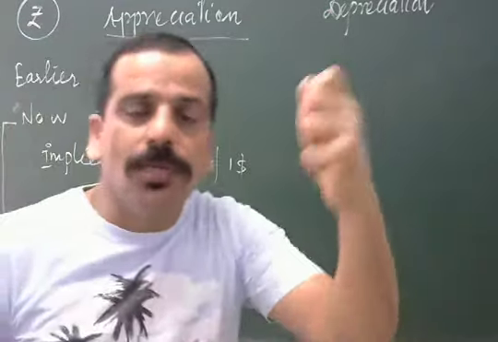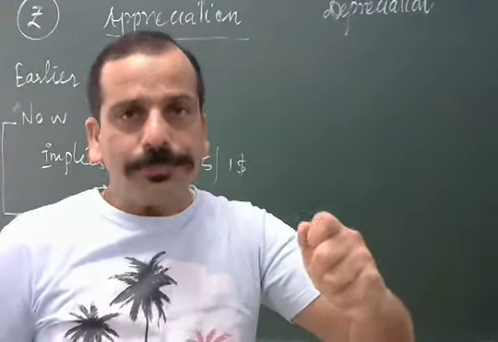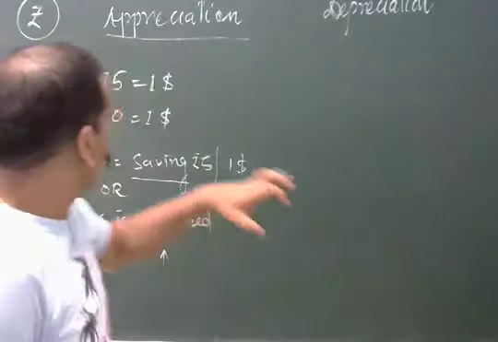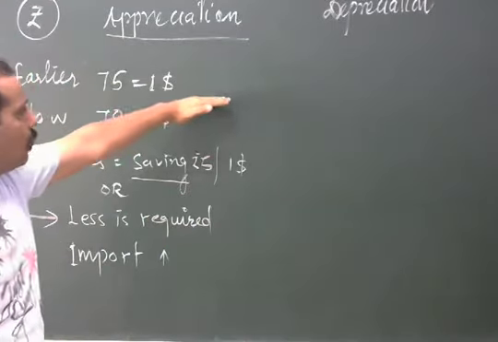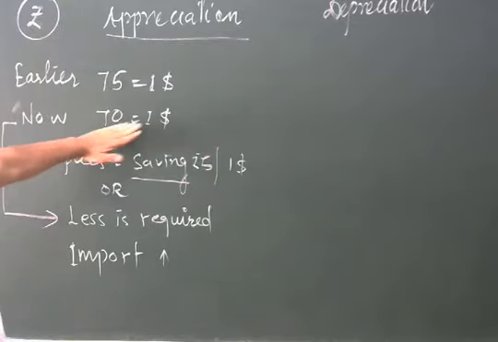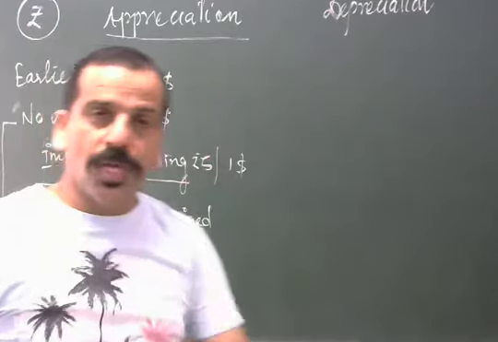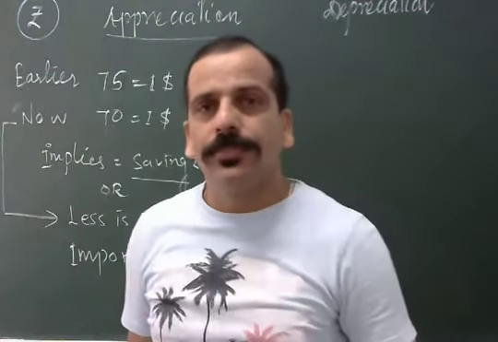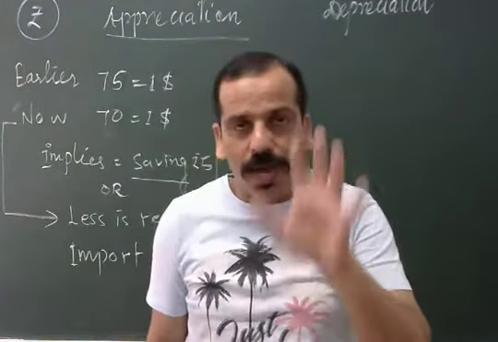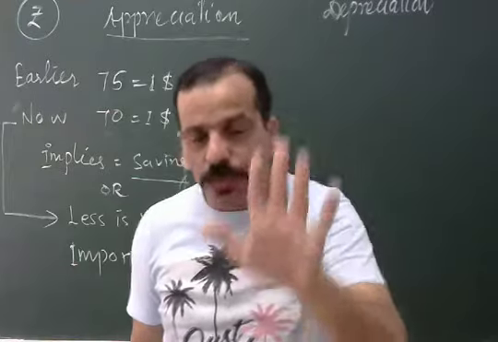Let me talk about import first. Earlier you paid 75,000 crore, now you are paying only 70,000 crore. So there is a straightforward 5,000 crore saving. Got it? 5,000 crore rupees will be saved.